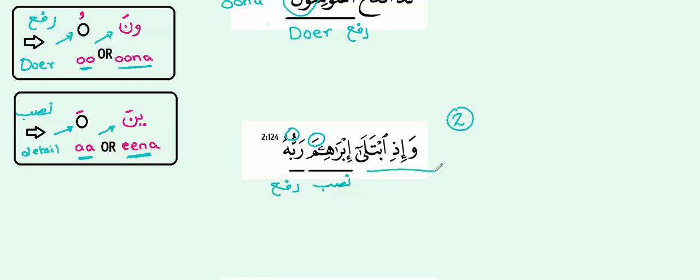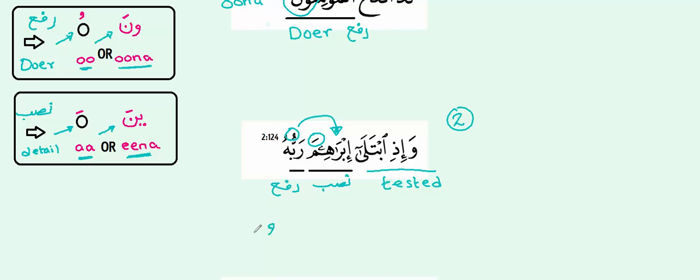وَإِذِ ابْتَلَى is like testing someone or tested. So وَإِذِ ابْتَلَى إِبْرَاهِيمَ رَبُّهُ. So someone is testing someone. Now in this particular example over here, Rabbuhu, Ibrahim's master, is testing Ibrahim. So that's the order, which is why you see why harakat are so important.